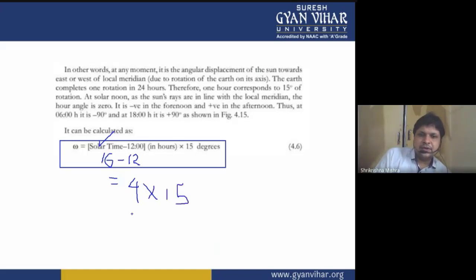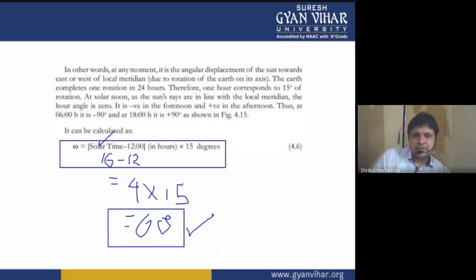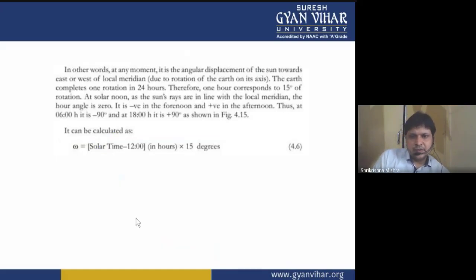So 15 times 4 is 60, 60 degrees will be the angle at 4 p.m. in the evening. This is the hour angle at 4 p.m. And since it is on the left hand side of 12 p.m., it will be taken with a positive symbol. So this is the way by which we calculate the hour angle.